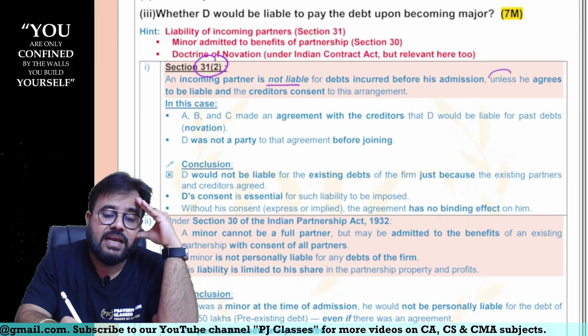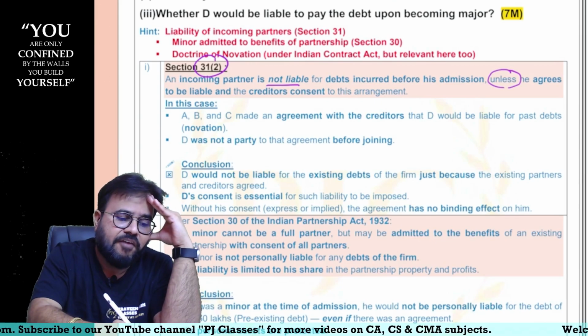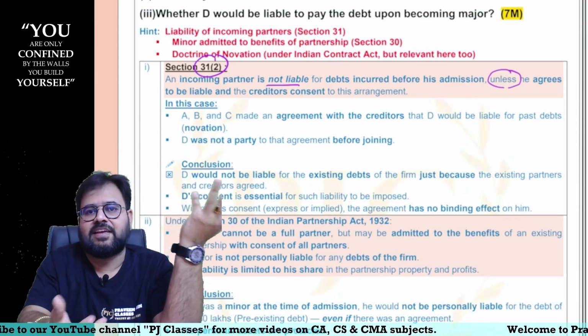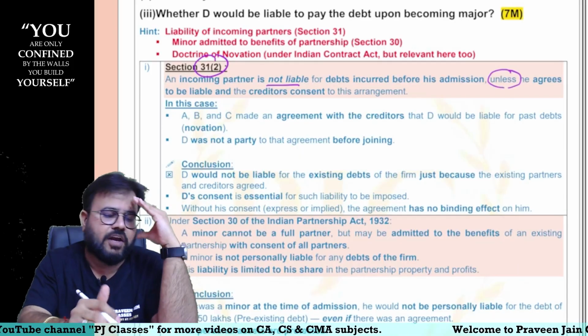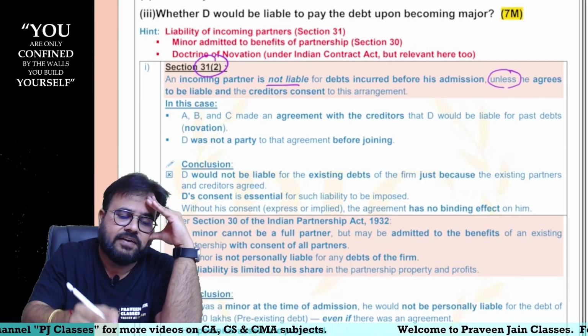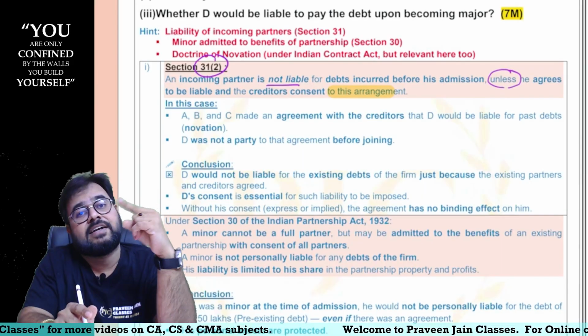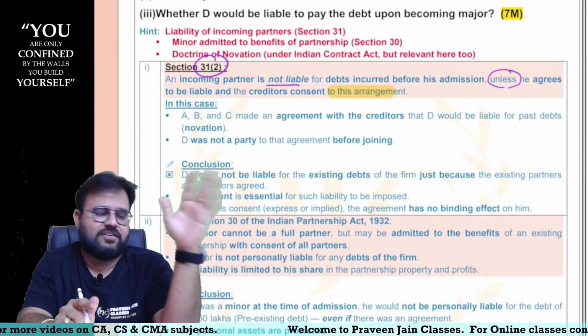But yes, an incoming partner may be liable, sir, if he agrees to be liable. Can I say his consent was required, sir, and the creditors consent to this arrangement. So here the creditors' consent is obtained, but his consent is not obtained, sir.